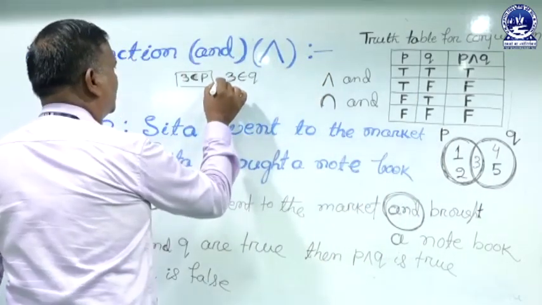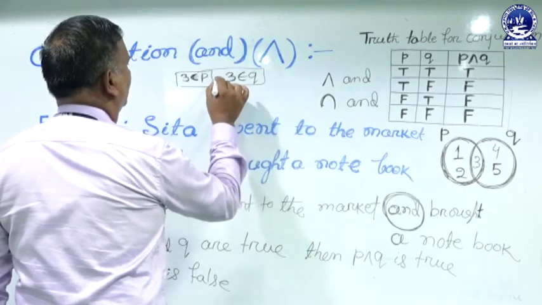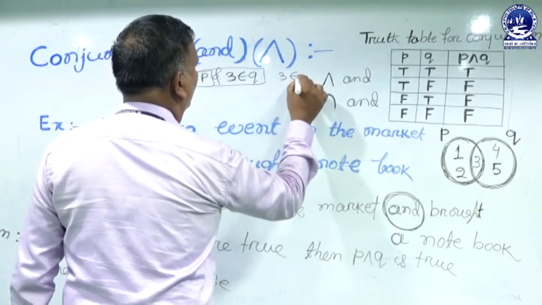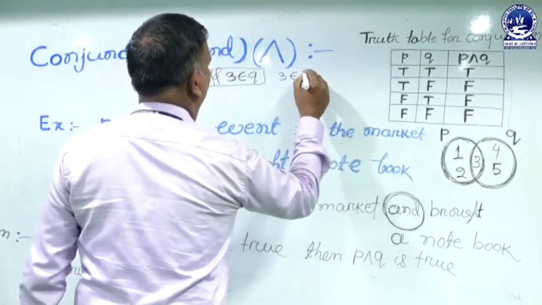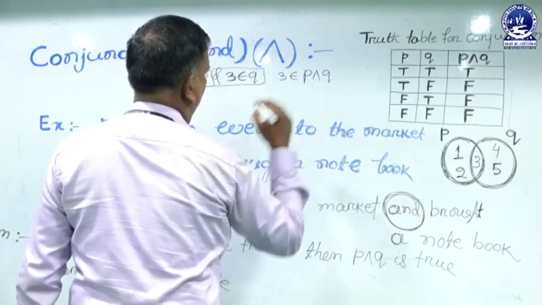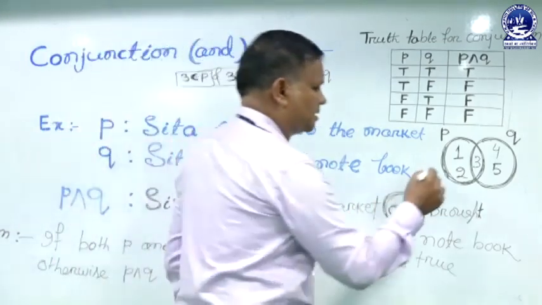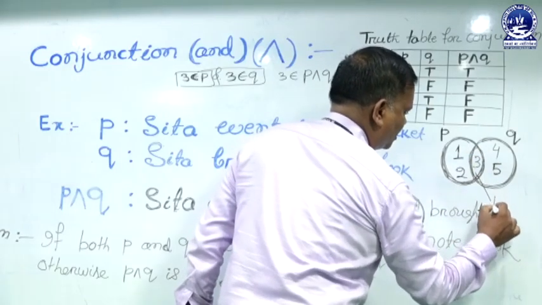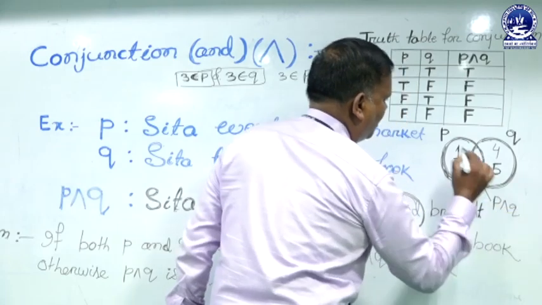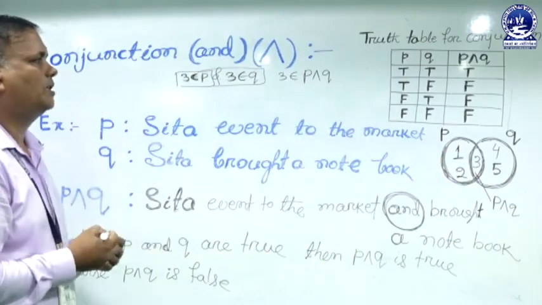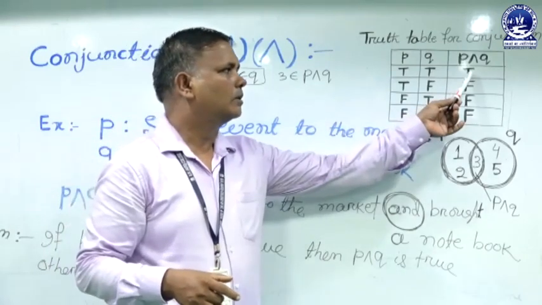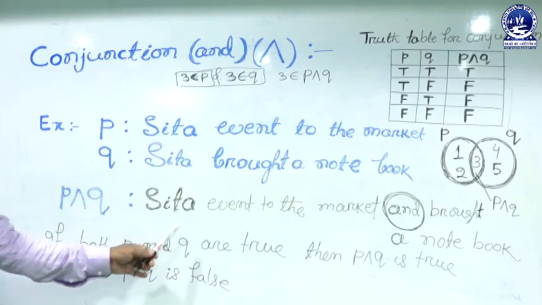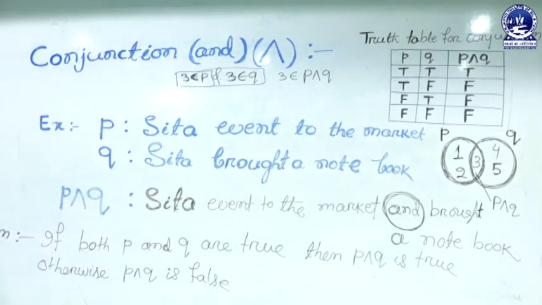If you combine these two by the word and, 3 belongs to both P and Q, P conjunction Q. The common area of the sets is the conjunction of P and Q. So 3 belongs to both sets, so it is also true. So this row satisfies the axiom: if both P and Q are true, then P conjunction Q is true.